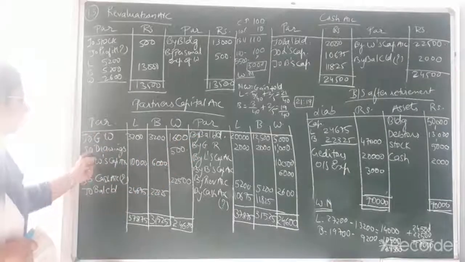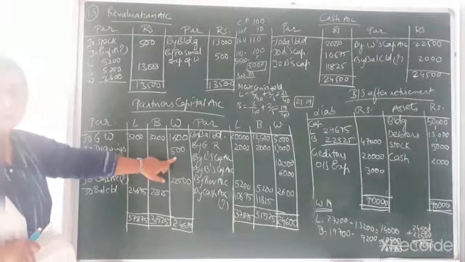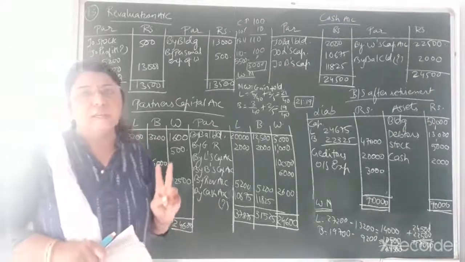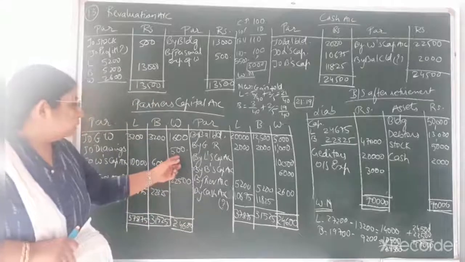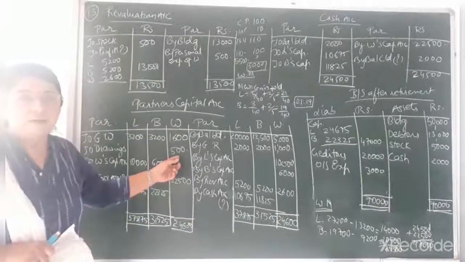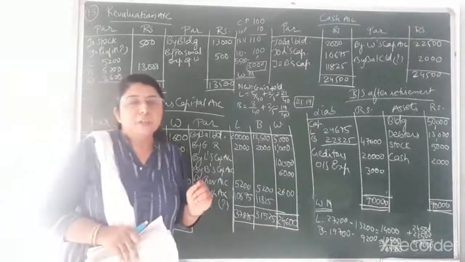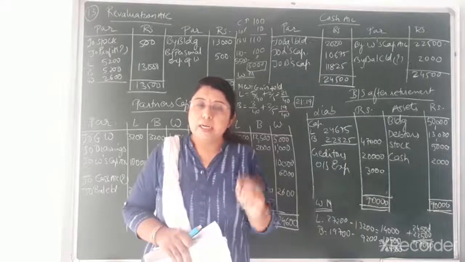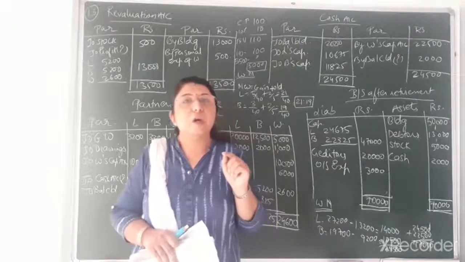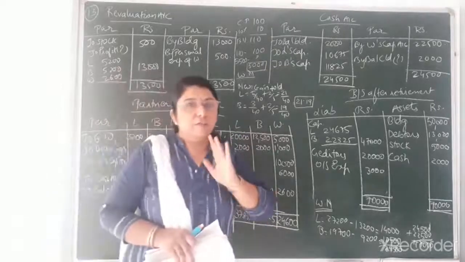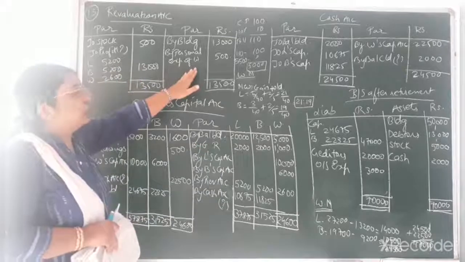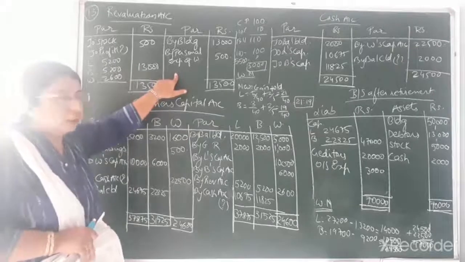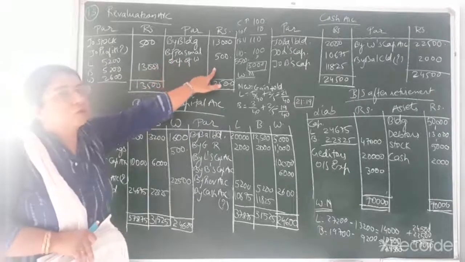So on the debit side, I have written to drawings in the column of W, rupees 500. And the second entry: we have already discussed that in case of adjustment, there will always be two effects. The first effect, to drawings, is the correct effect we have done, that is rupees 500. Now to rectify the mistake, what mistake have we done? We have debited to profit and loss account. So we had considered it as a loss or an expense, but actually it is not a loss or an expense for the firm. So to rectify, we have to give the opposite effect of it. So instead of loss, now we have to consider it as a gain or profit for the firm. So you can see on the credit side of revaluation account, the second entry that I have written, by personal expense of W, rupees 500.